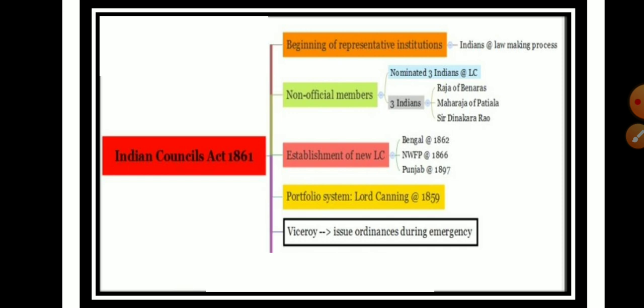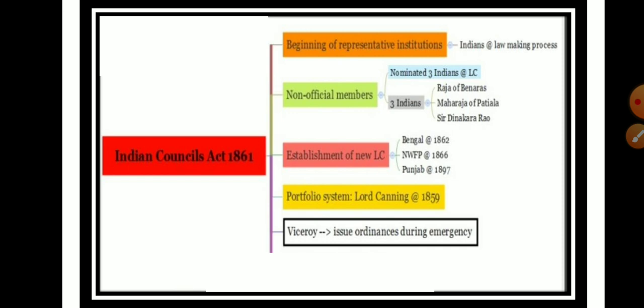The Viceroy got the power to nominate some Indians as non-official members to his expanded council.